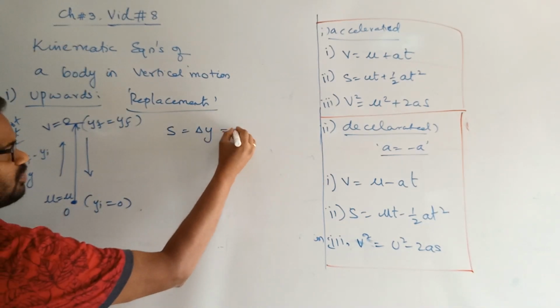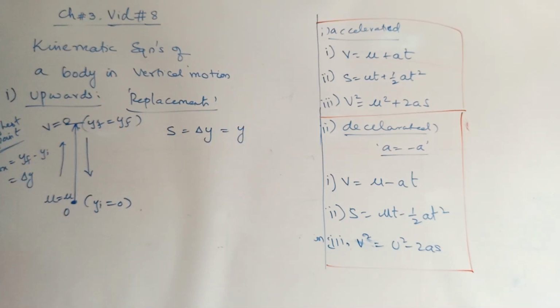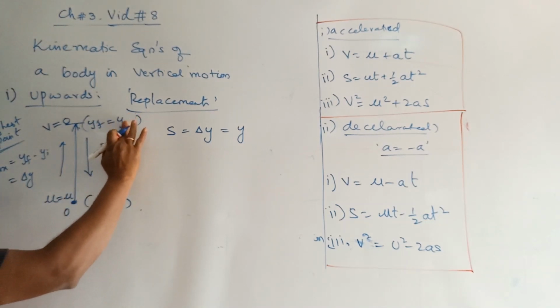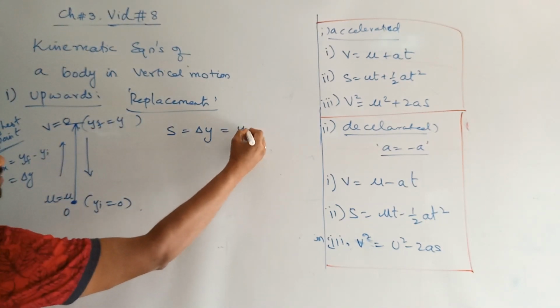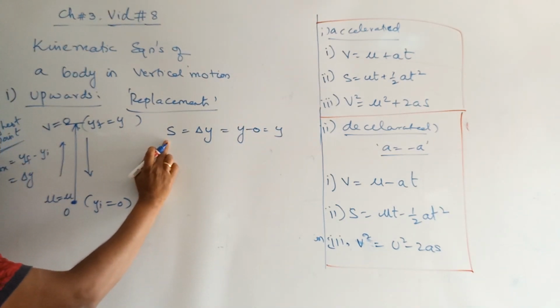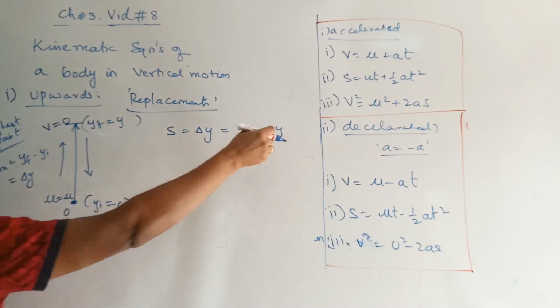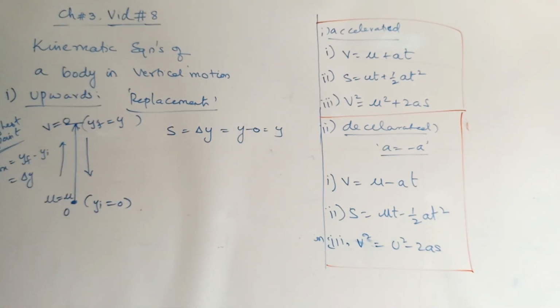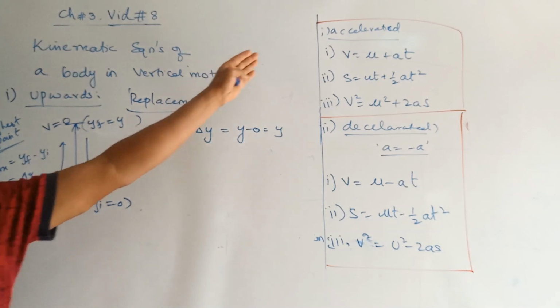For convenience, we write this as y, because the initial position is 0. Delta y is y final minus y initial. The initial point, wherever you are starting, is taken as 0. Accordingly, the final value is taken in the form of y. Therefore, y minus 0 gives rise to y itself. Earlier we had s for displacement. Now for displacement we have y. I am talking about the replacements.